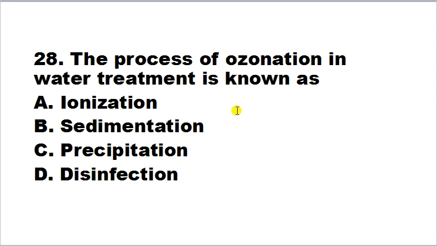The process of ozonation in water treatment is known as ionization, sedimentation, precipitation, disinfection. So the process of ozonation in water treatment is known as disinfection. Ozonation is a water treatment process that destroys microorganisms and degrades organic pollutants through the infusion of ozone. So this is a disinfection water treatment.